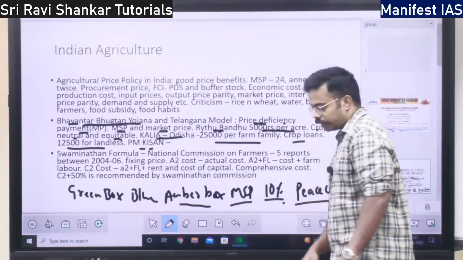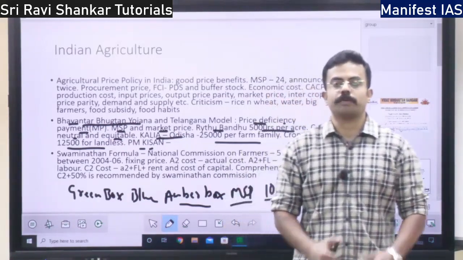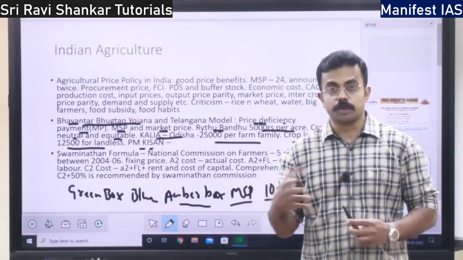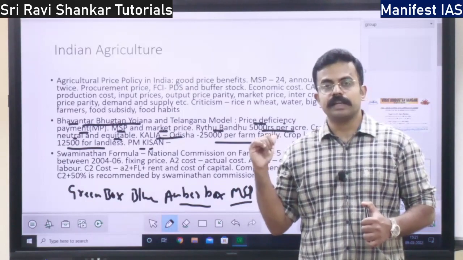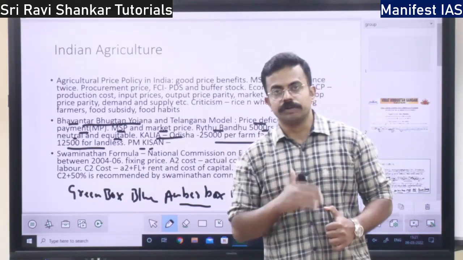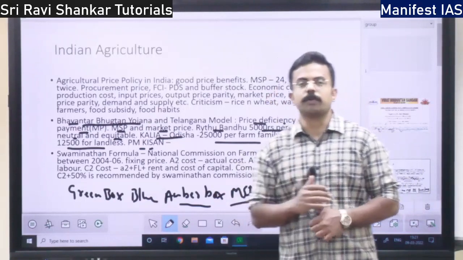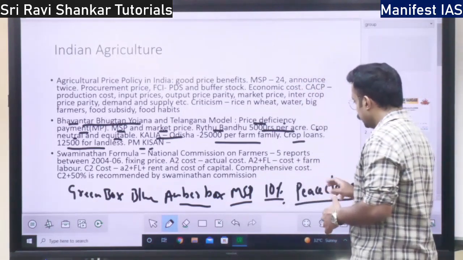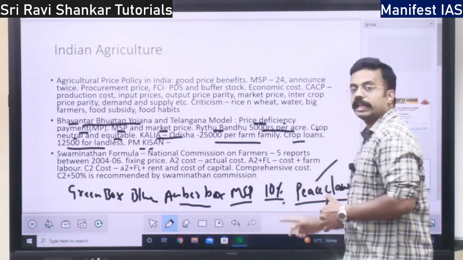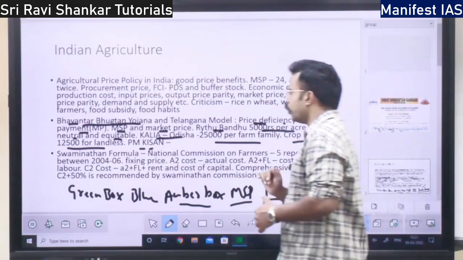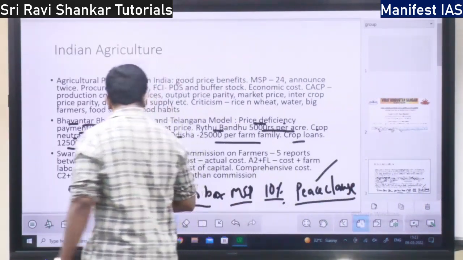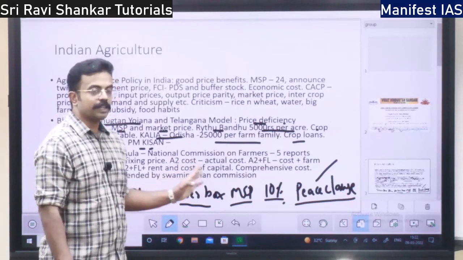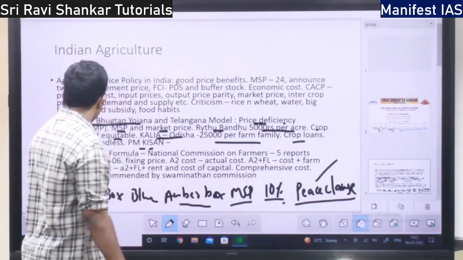So under this peace clause, what happens is, when the subsidy provided exceeds 10% of the support to the farmers, the government will invoke this peace clause. During the COVID times, COVID restrictions, the support exceeded up to 11.5%. Then the Indian government was forced to invoke the peace clause. Peace clause was invoked, right? So this is all about the World Trade Organization, Agreement on Agriculture, the boxes, MSP, peace clause, all these things. Next you have the Swaminathan formula.